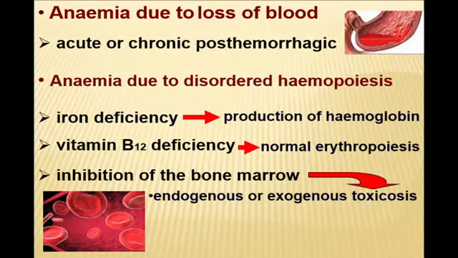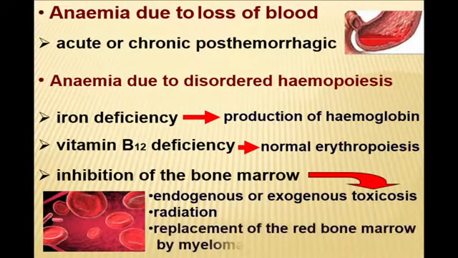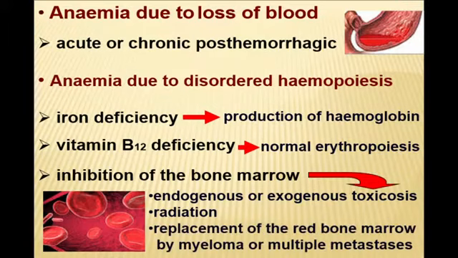Because if iron deficiency and vitamin B12 deficiency anemia may be compensated with some medicines, a problem with bone marrow sometimes needs transplantation. Bone marrow is affected due to exogenous or endogenous intoxication, due to action of radiation, or due to replacement of the bone marrow by myeloma or multiple metastases due to growth of a tumor.